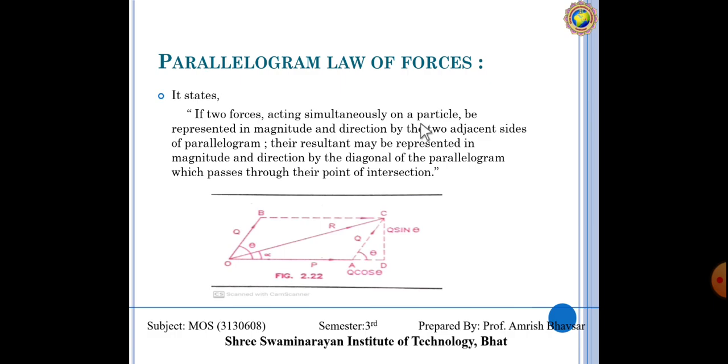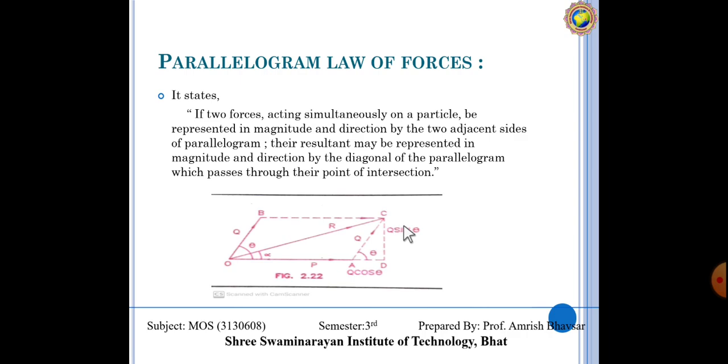What it states: if two forces acting simultaneously on a particle are represented in magnitude and direction by the two adjacent sides of the parallelogram.